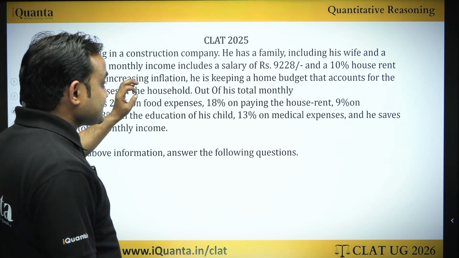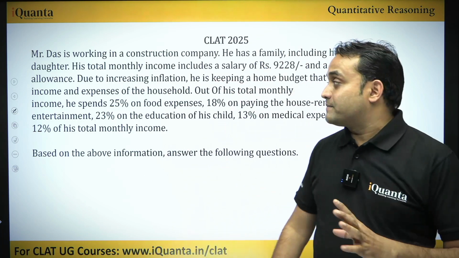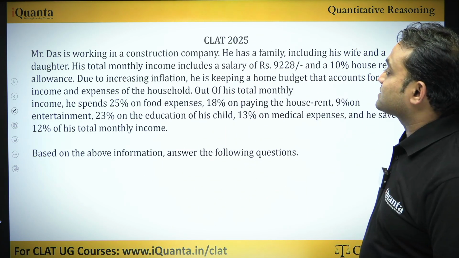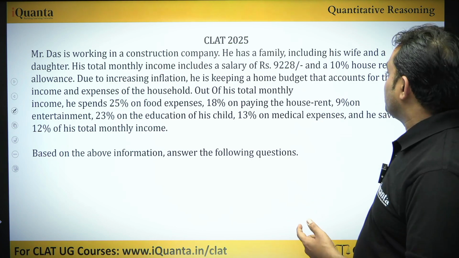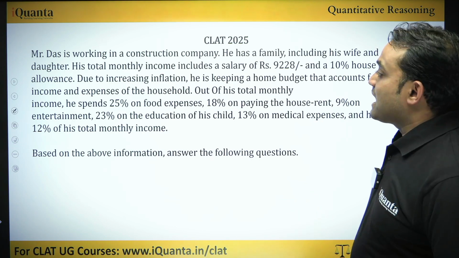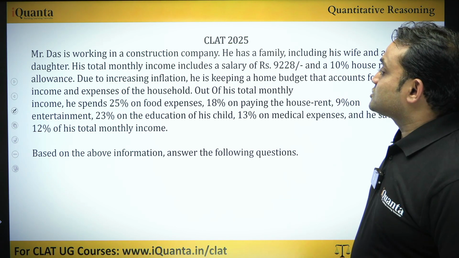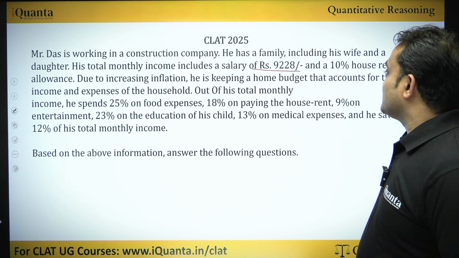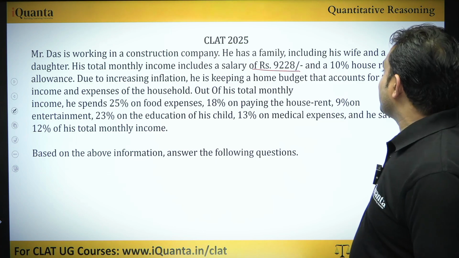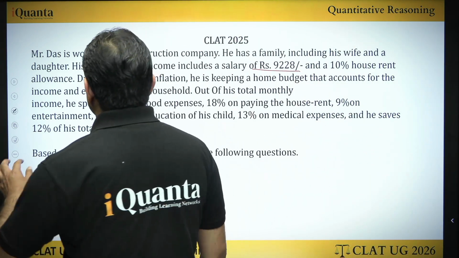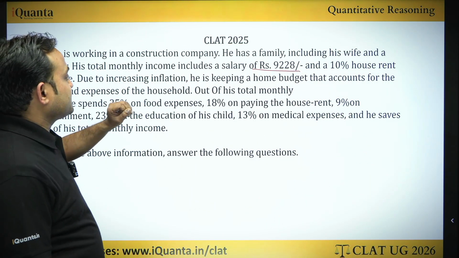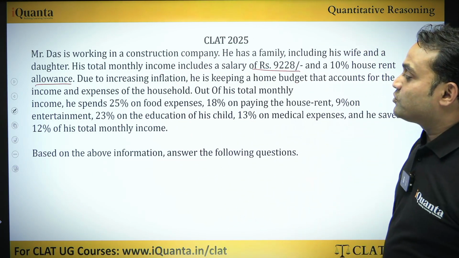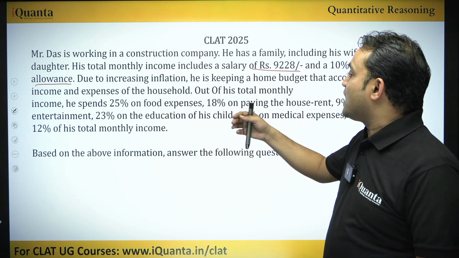This was the latest from CLAT 2025. In CLAT 2025, it says Mr. Das is working in a construction company. He has a family, including his wife and a daughter. His total monthly income includes a salary of 9,228 rupees and a 10% house rent allowance. Due to increasing inflation, he is keeping a home budget that accounts for the income and expenses of the household.